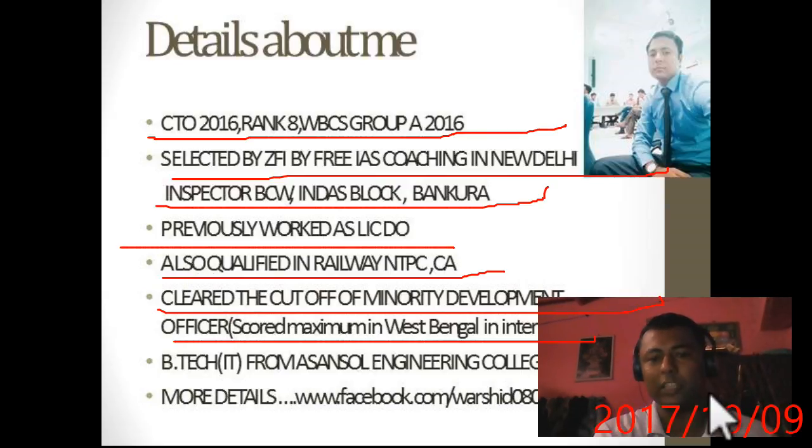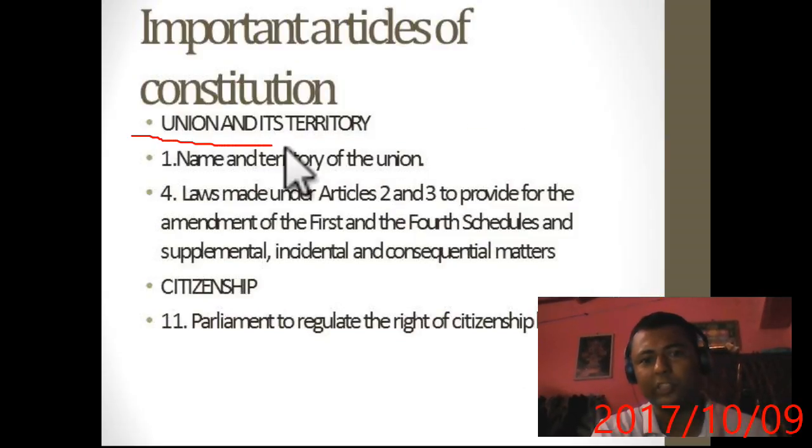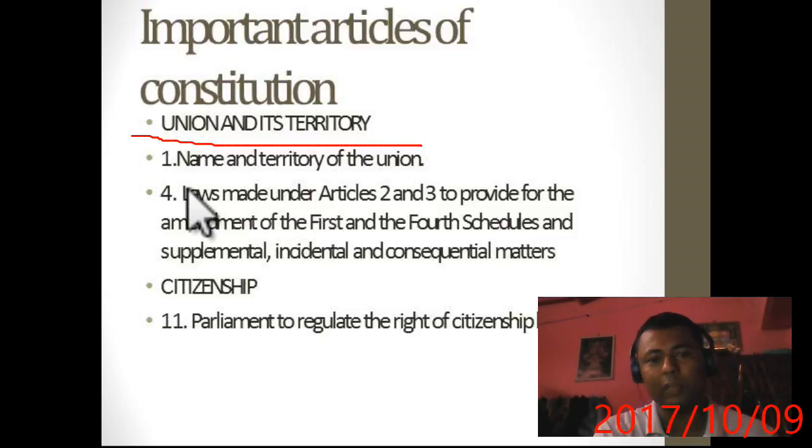Okay, now let's begin with the important articles of the Indian Constitution. First of all, the first part of the Constitution is Union and its Territory. In Article 1 it is written that India, that is Bharat, is a Union of States. This means that in Article 1 the name and territory of the Union is given.